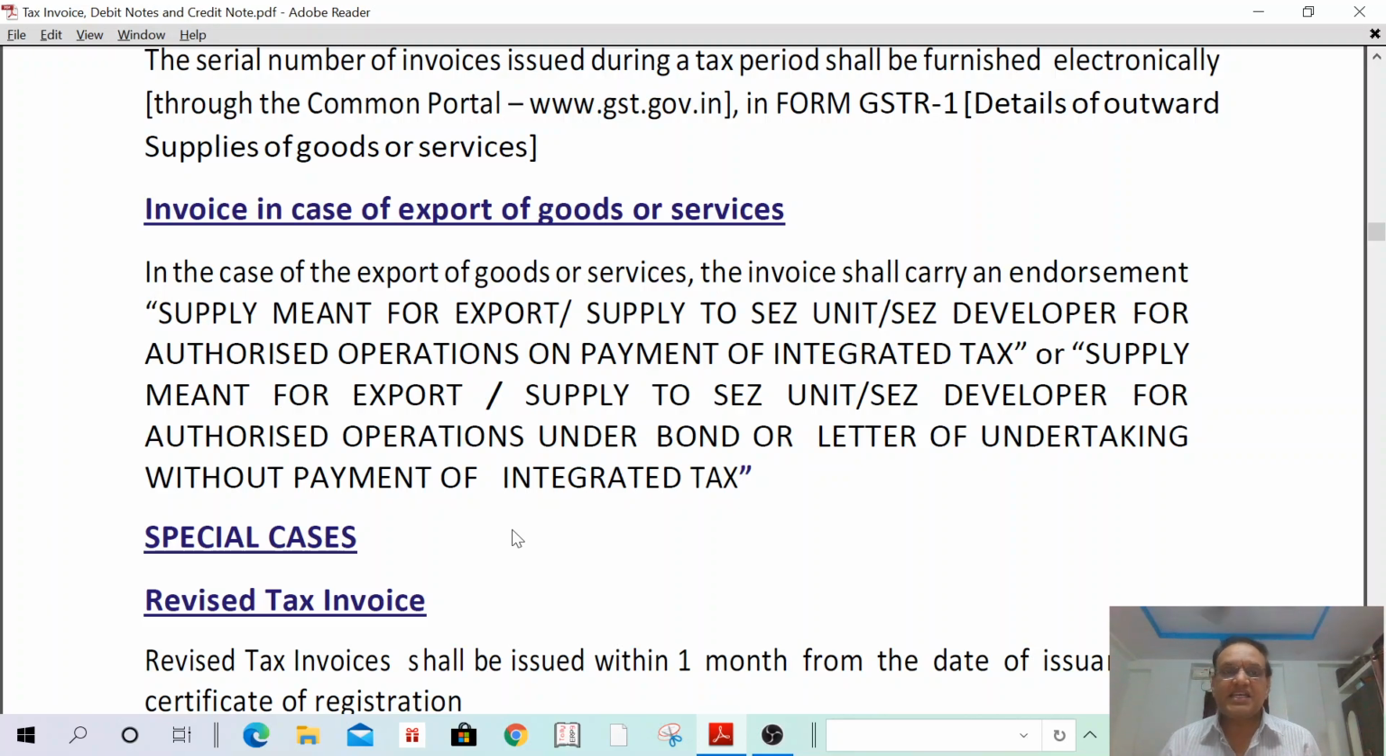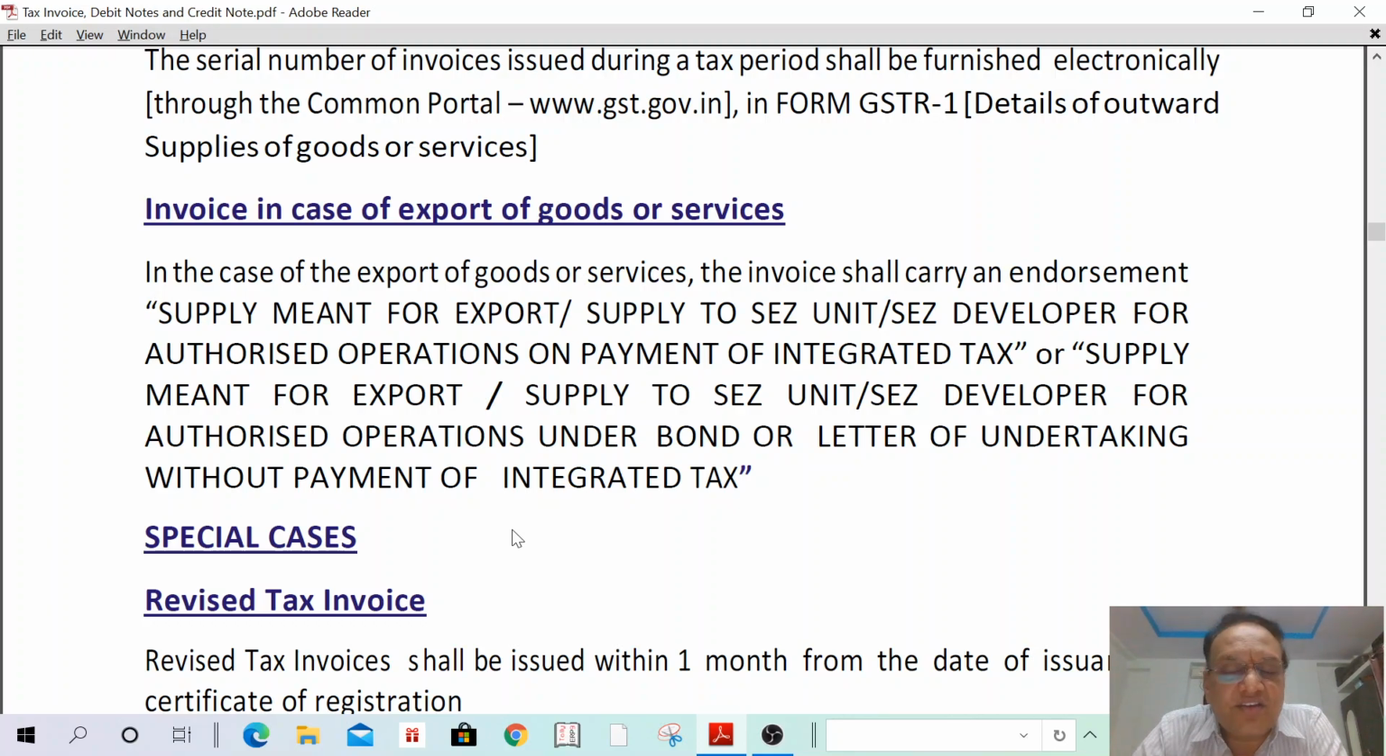In such a case, I have to mention whether the supply is for export of goods or supplied to an SEZ unit on payment of integrated tax. Otherwise, if I am not paying the tax, I have to execute a bond, and on execution of the bond, I need not pay any taxes. For export of goods without payment of tax, I can export under a bond. Otherwise, I can pay the tax and apply for refund.